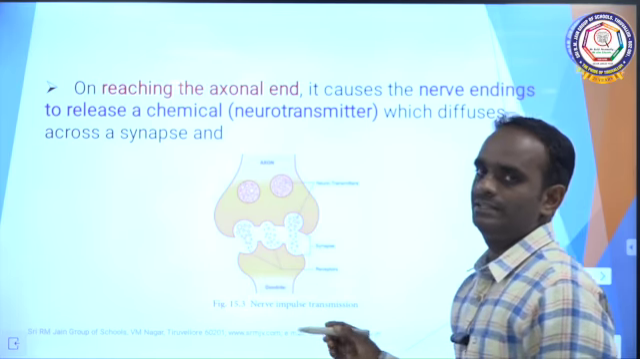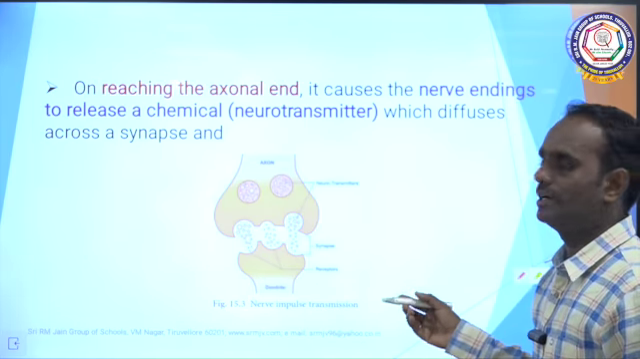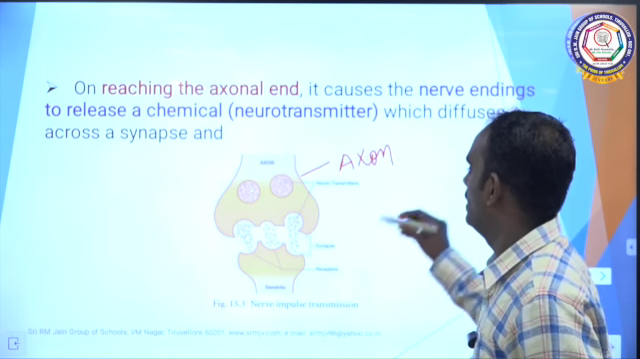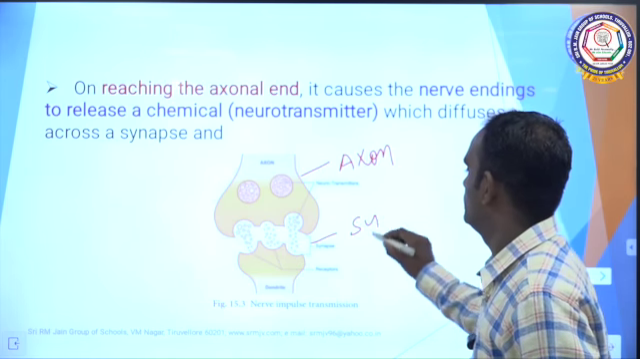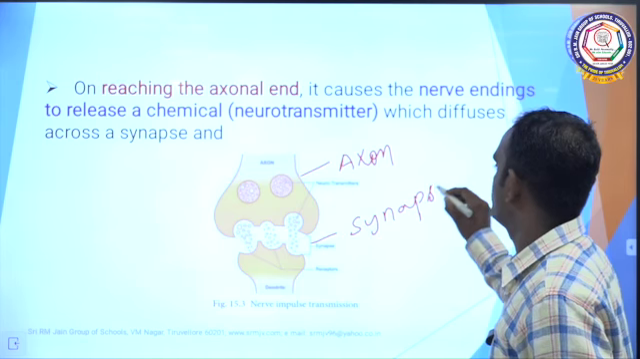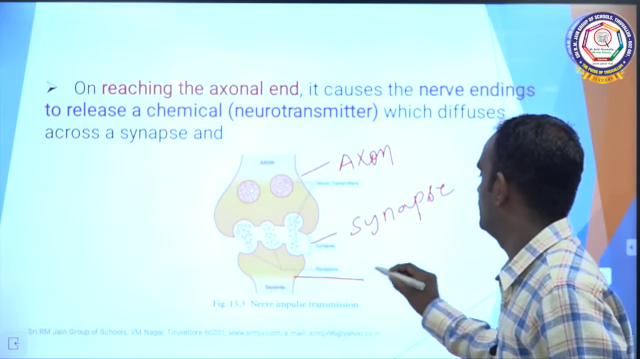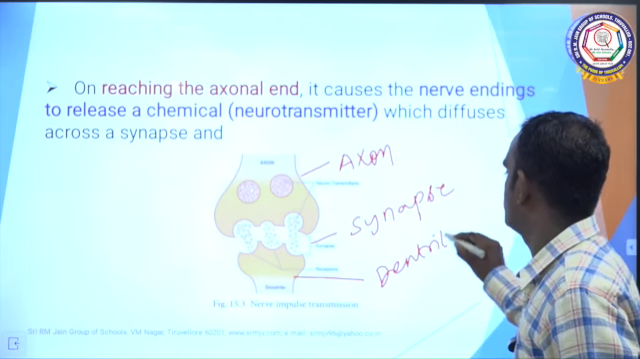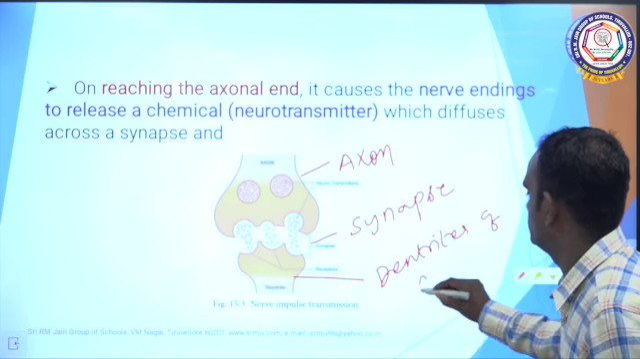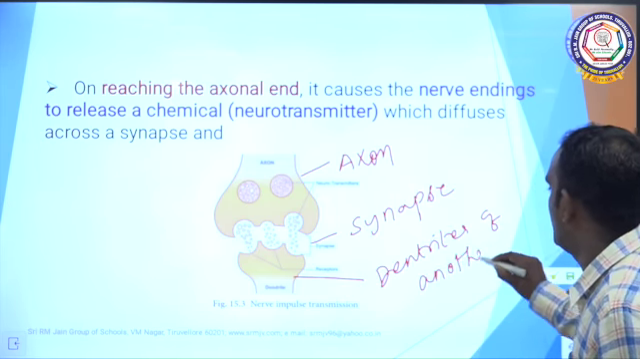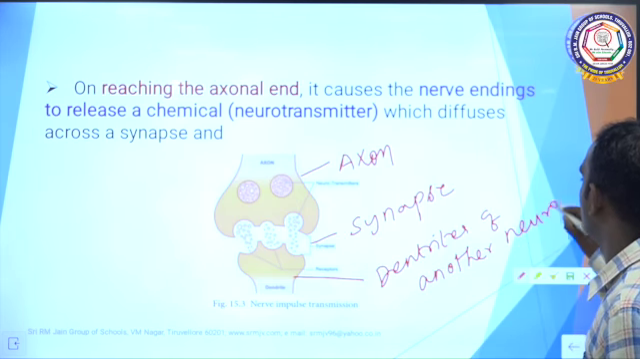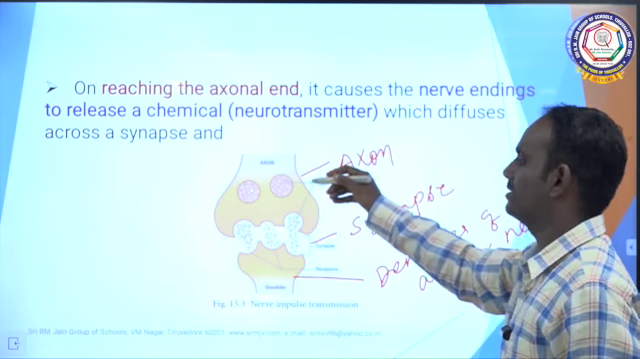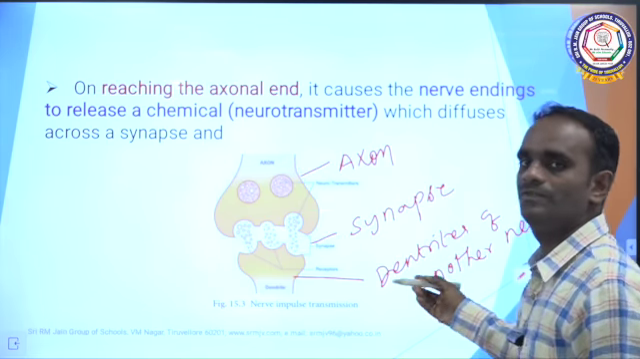See here, this is a picture of a nerve cell or neuron. This part is called axon and this is called synapse, and this is the dendrites of another neuron. Clear? This is axon of one neuron. This is dendrites of another neuron.